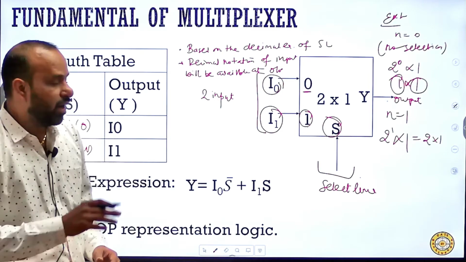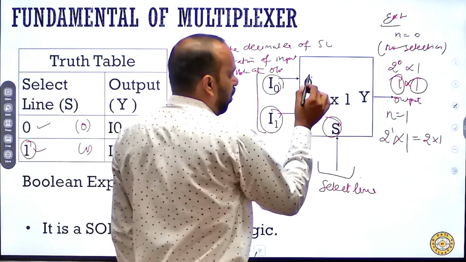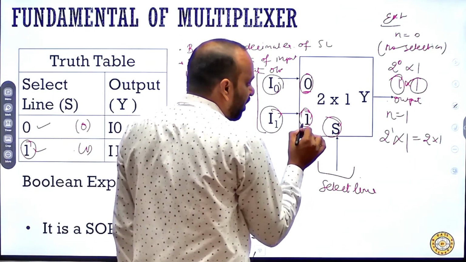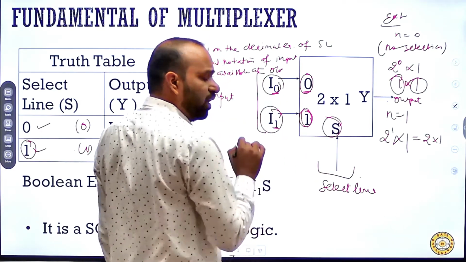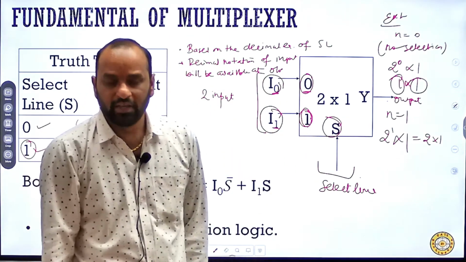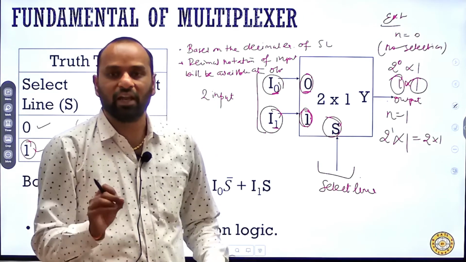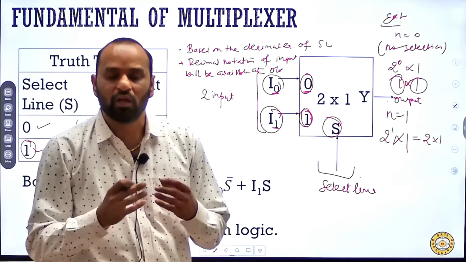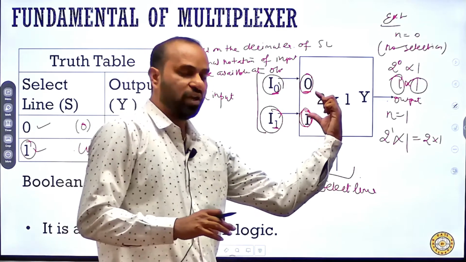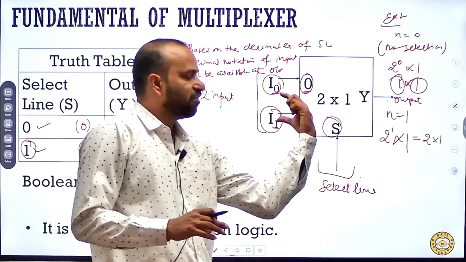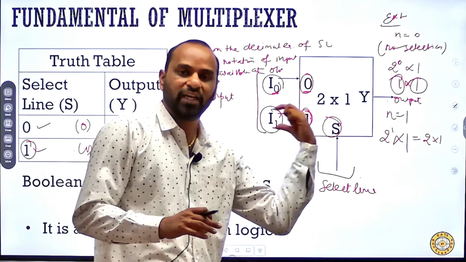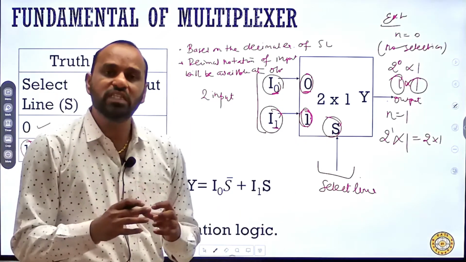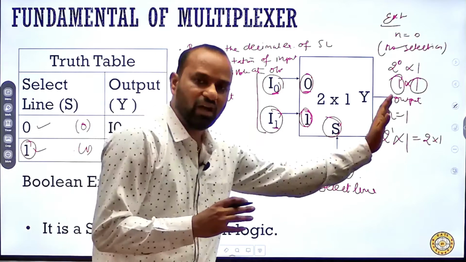Now, this decimal equivalent may be available over there, or it may also be available at the subscript of this particular input data. Clear? So based on this decimal equivalent, the output will be available.